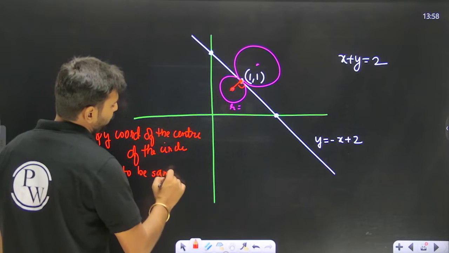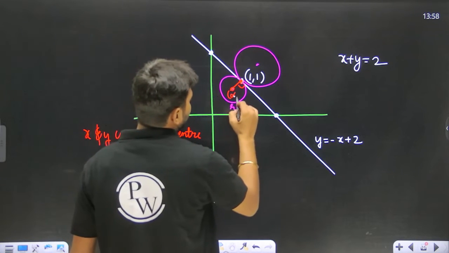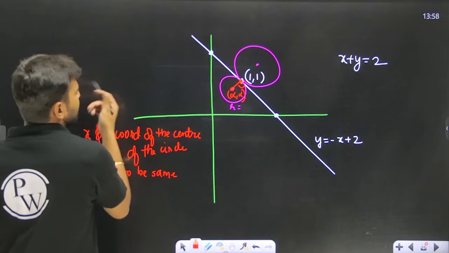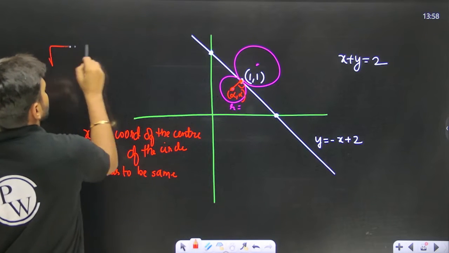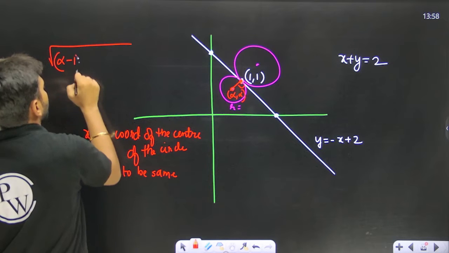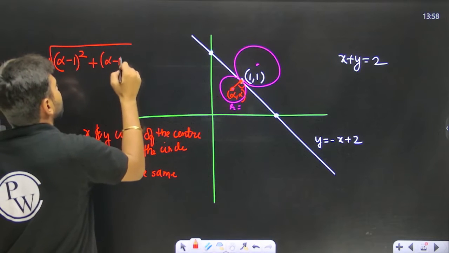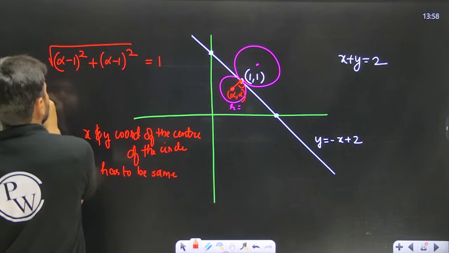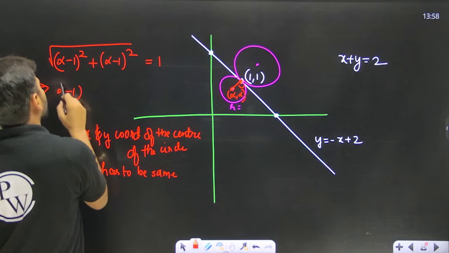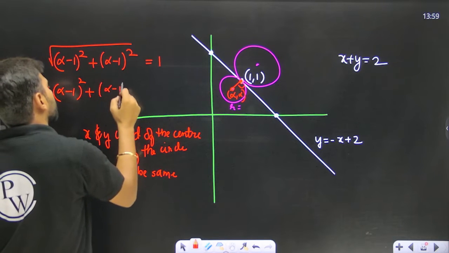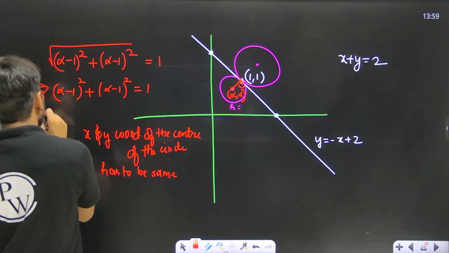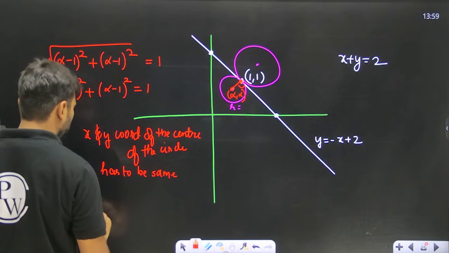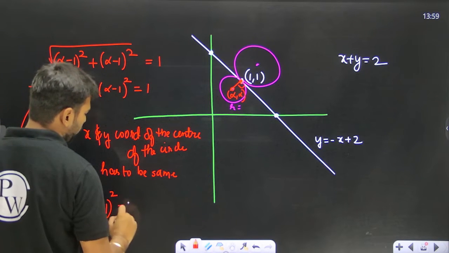So in case you understood this, you can assume the center as alpha comma alpha. Then the distance between these two points, alpha comma alpha and 1 comma 1, can be represented like this, and since it is a unit circle, I can put this distance as 1. So (alpha minus 1) whole square plus (alpha minus 1) whole square equals 1 after squaring, and the moment you solve this equation, it is going to be 2 times (alpha minus 1) whole square equal to 1.